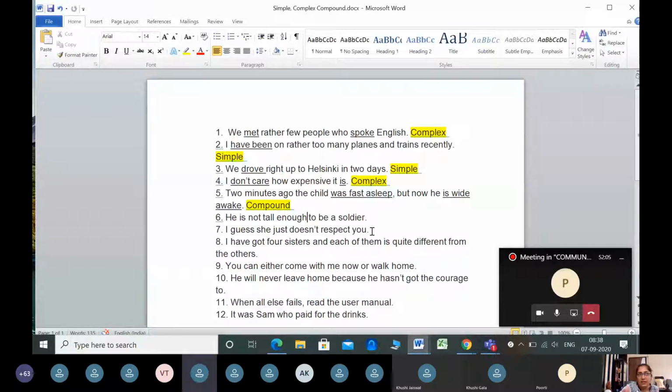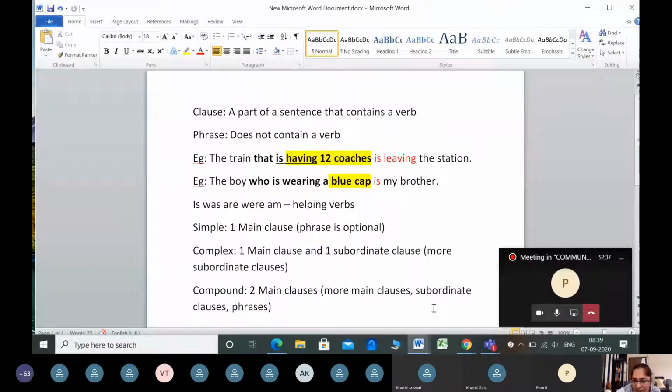In a sentence like he is a boy, is is not a supporting verb, not an auxiliary verb, it is the main verb. Is can be a main verb. In the same way, be also can be a main verb, but when it has a preposition right before it, to be a soldier, then it is not a verb. Just like we had in our previous slide.